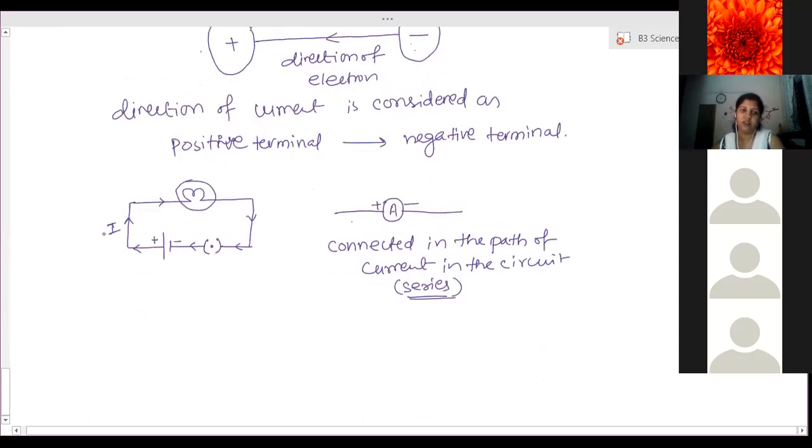So in this circuit, if we want to connect an ammeter to measure the current, here this is a battery, this is a key. Anywhere in the circuit we can connect the ammeter in the path. Then here is a bulb. I'm completing this. This is the ammeter, this is plus, minus, this is positive, this is negative.